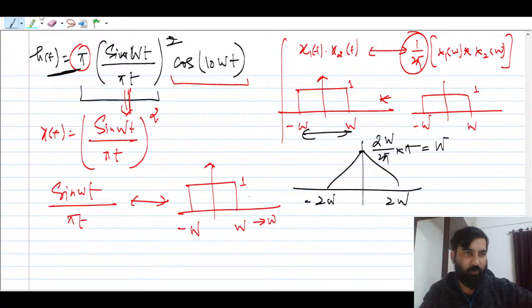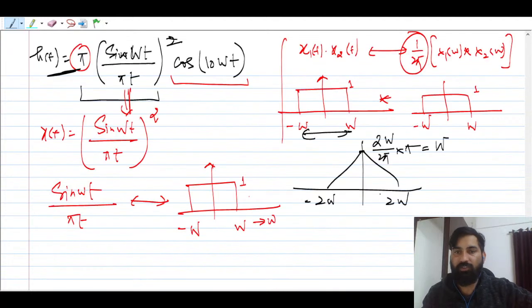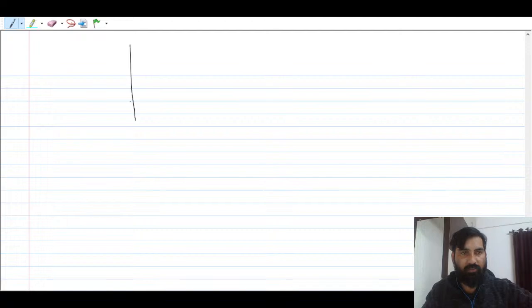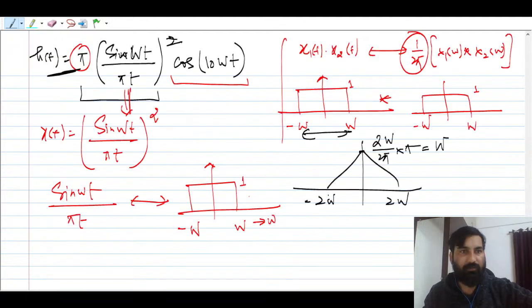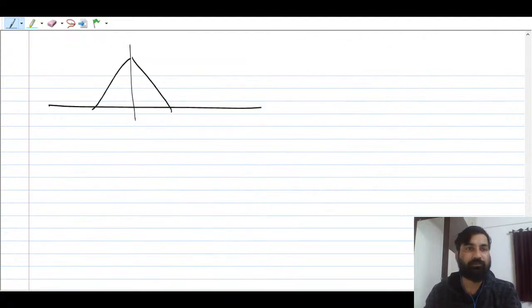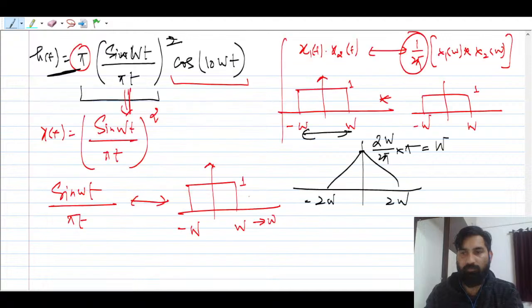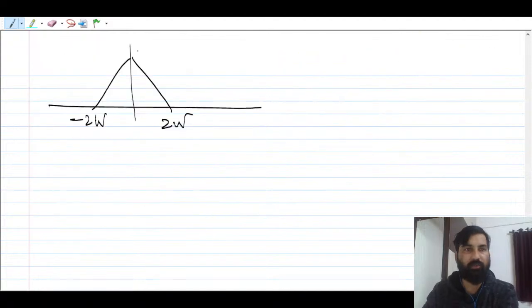So let me add one more page. This spectrum you have got, just take this spectrum. This is the Fourier transform of this signal. Let me show you this signal: simply pi times sin wt by pi t, squared. So this is nothing but 2w, and this is w.